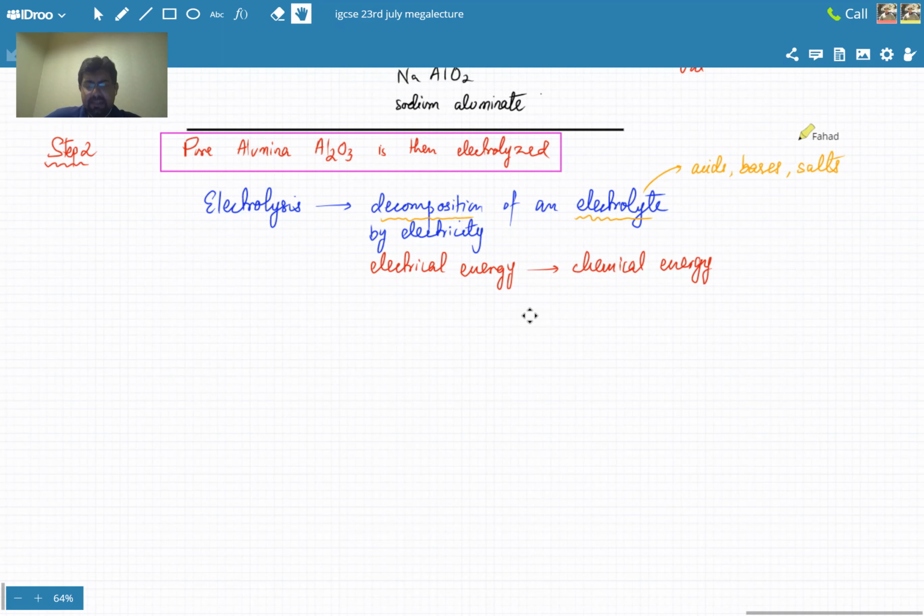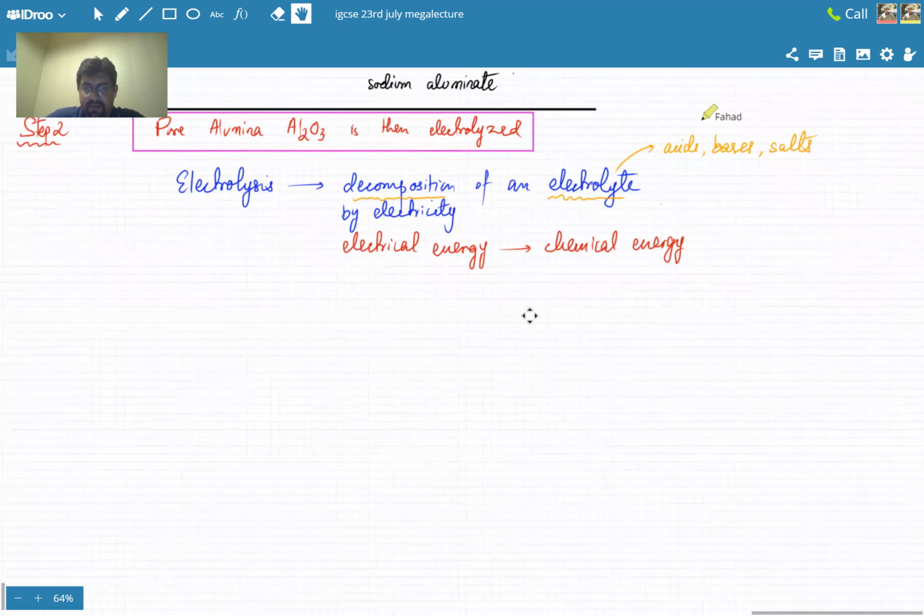Just remember, if you pass electricity through any acid, any base, any salt, it starts to break down. So if somebody gets electrocuted, it's not the whole human body that gets decomposed. Our body has a lot of salts, acids and bases in it. These substances in our cells, for example sodium salts, are all over our body. So they start breaking down, and obviously the whole human body has to suffer. That's the idea: the substance needs to break down when you pass current.